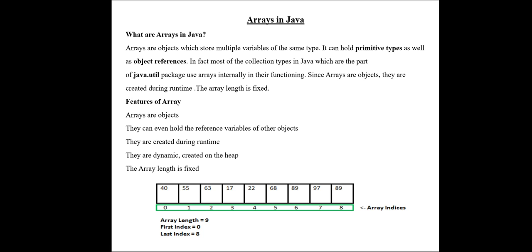In the diagram, 40, 55 are the values, and below that in green they have marked 0, 1, 2, 3, 4, 5 up to 8. Those are the indexes of the array.